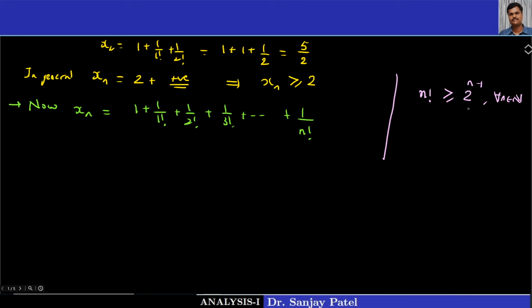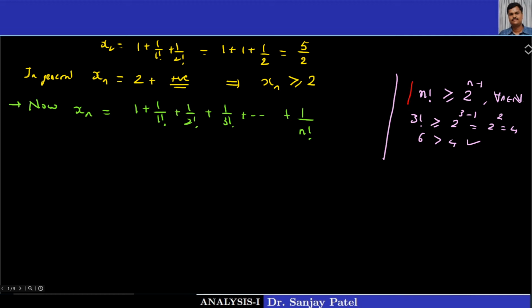The right hand side is 2 raised to 2 minus 1, that is also 2. And for n equal to 3, we get 3 factorial, which is greater than or equal to 2 raised to 3 minus 1. So 2 raised to 2 means 4. So 6 is greater than 4. So this is also true. Correct? So you can prove that this is true for every n belonging to N.